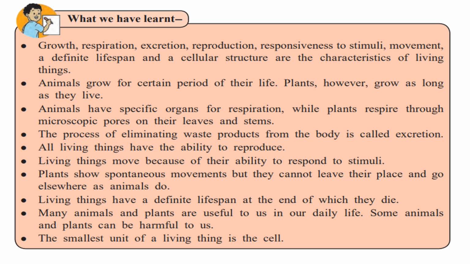Now, plants show spontaneous movements, but they cannot leave their place and go elsewhere as animals do. Spontaneous movements means they show movement where they are. That is, the leaves will move, the branches will move, the roots go deep into the soil in search of nutrients and water. So, this movement we see in plants, whereas they cannot move from one place to the other, but they do show movements. We have seen that creepers will move towards support. We also know that plants move towards sunlight. So, all this movement is what plants show, and that is called spontaneous movement. But animals can move from one place to the other.